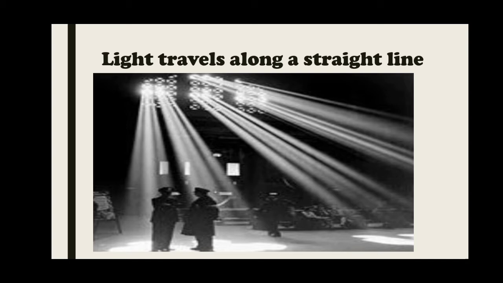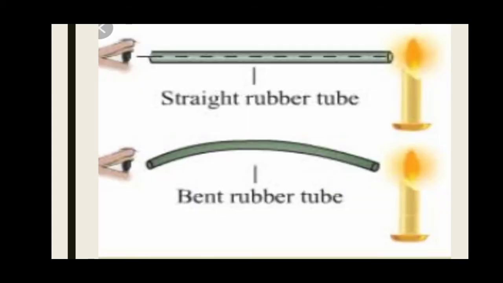What do these experiences suggest? Yes, light travels along a straight line. Let us do an activity to prove that light travels along a straight line. In this experiment, we look at a candle through a straight and a bent pipe.